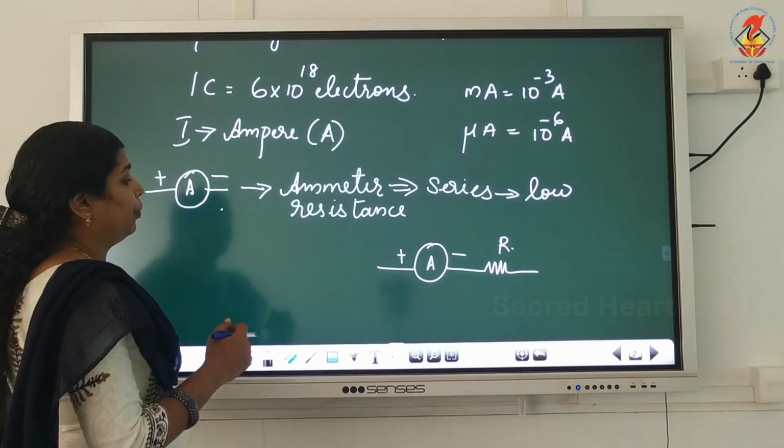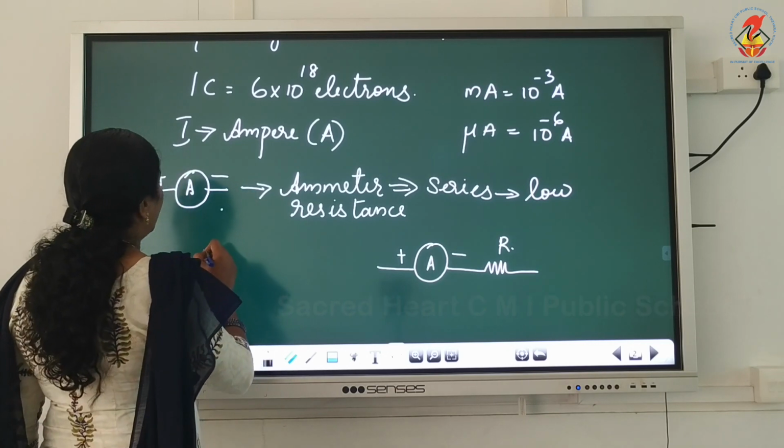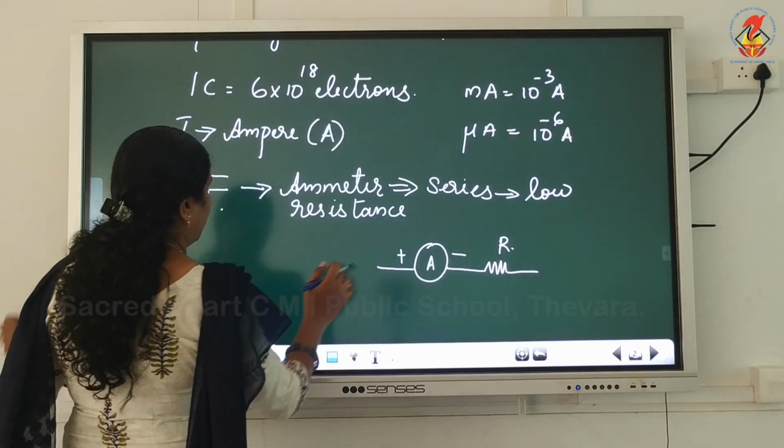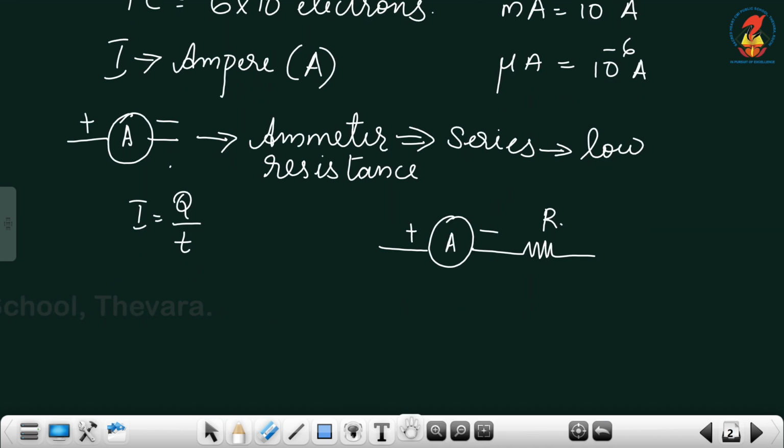Now, we need to define 1 ampere current. We know the equation I is equal to Q by T. Now, how will we define 1 ampere current? 1 ampere equals 1 coulomb by 1 second.